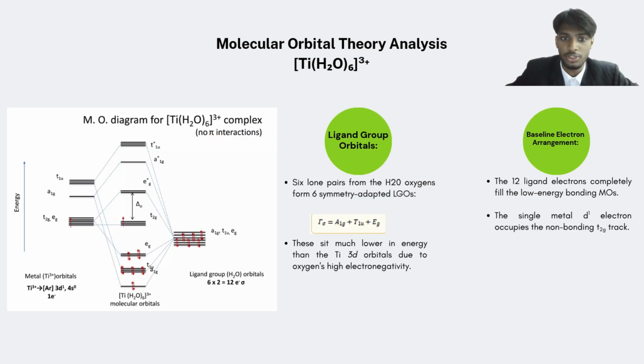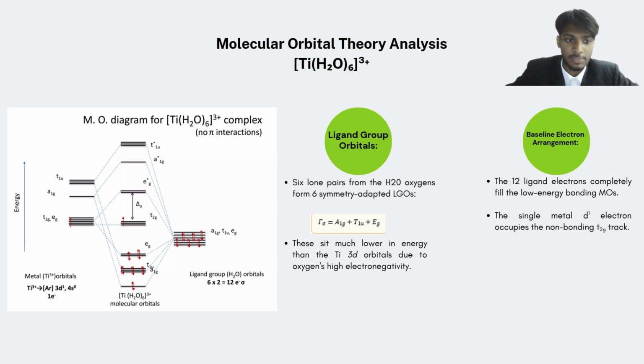So this contributes to the core of the sigma skeleton. Looking at the central column, the 6 lone pairs from the water oxygens combine to form 6 symmetry-adapted ligand group orbitals under the a1g plus t1u plus eg sets. Looking at the graph on the left, the ligand orbitals are placed significantly lower in energy than the titanium 3d orbitals. This position is due to the high electronegativity of oxygen, which holds its electrons very tightly.